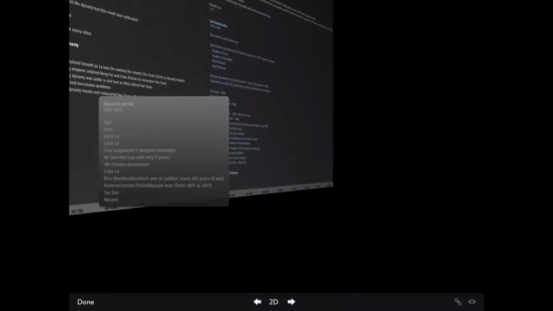Let's continue with the third period, the largest one, the dynastic period. For problems of time, I will only mention the dynasties and with an important fact. The Ngo dynasty, the Dinh dynasty, the early Le dynasty, the later Ly dynasty, the Tran dynasty that supported the Mongol invasion, the Ho dynasty that will be the shortest one with only 7 years, then the fourth Chinese domination, the later Le dynasty, the Mac dynasty, the restored period, the Tay Son period, and the Nguyen period.